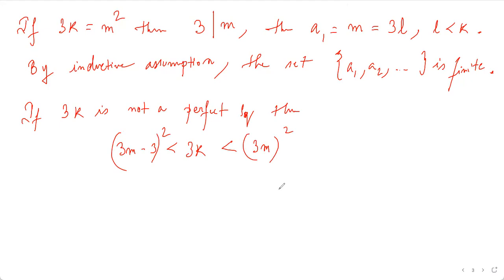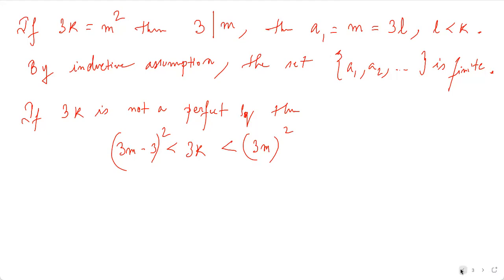Now here is the thing: you would ask why aren't you taking two consecutive squares? Naturally, whenever we have a non-perfect-square integer, we can say that it lies between two consecutive perfect squares. But here you would say that these two are not consecutive perfect squares, right? But I am not worried about two consecutive perfect squares. I am worried about two consecutive perfect squares which are divisible by 3, the two consecutive perfect squares which must be a multiple of 3.